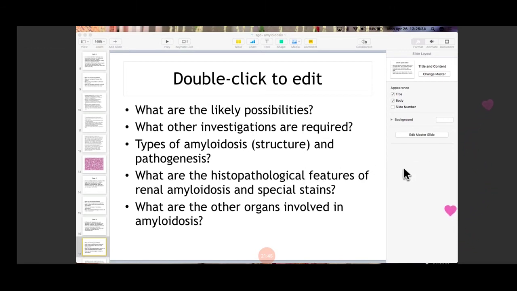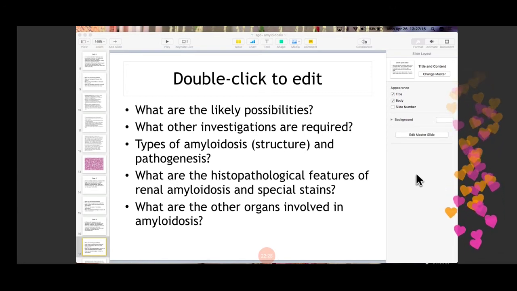Beta 2 microglobulin is mainly associated with what type of amyloidosis? Beta 2 microglobulin is a type of amyloid. There are two types of amyloidosis, mainly primary and secondary. In primary, the amyloid that is deposited is mainly amyloid light chain protein, and in case of secondary amyloidosis, it is mainly amyloid associated protein. The amyloid beta 2 microglobulin is mainly associated in patients who are on hemodialysis. That is the major component of the amyloid in those cases. If amyloidosis occurs following hemodialysis, the major component of amyloid is beta 2 microglobulin.